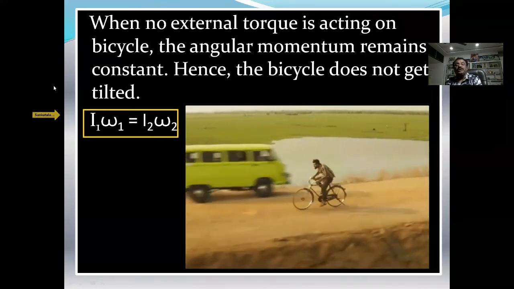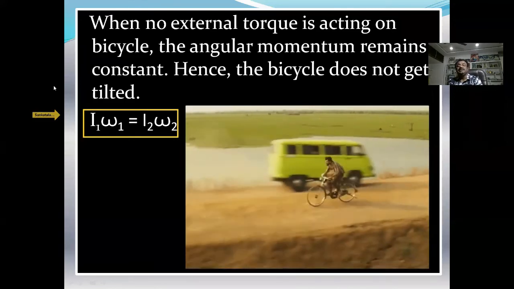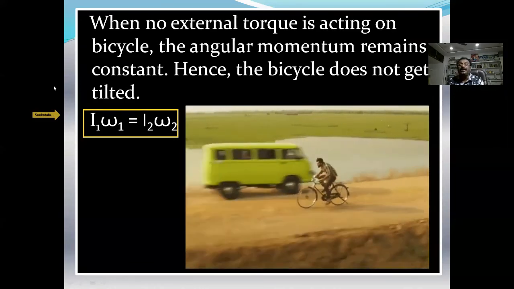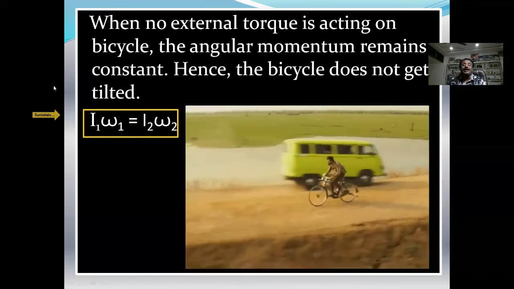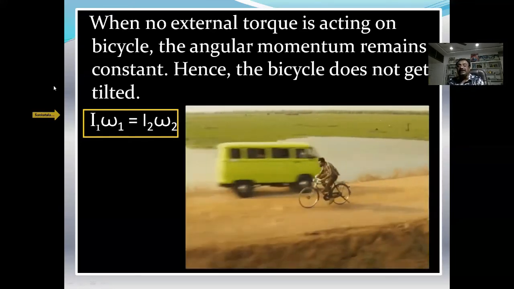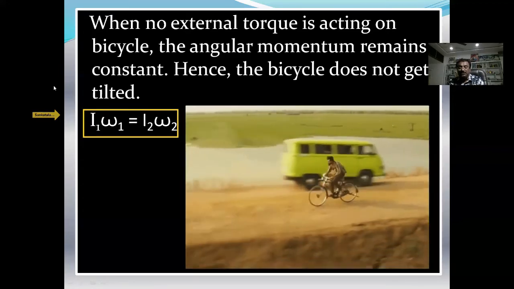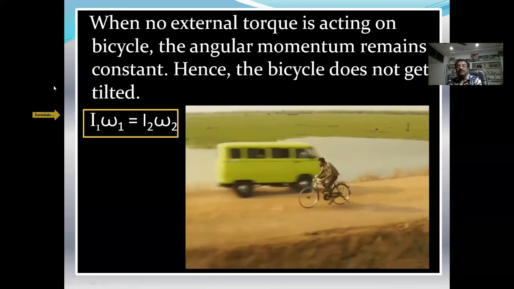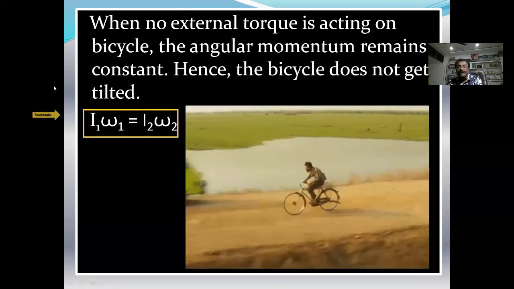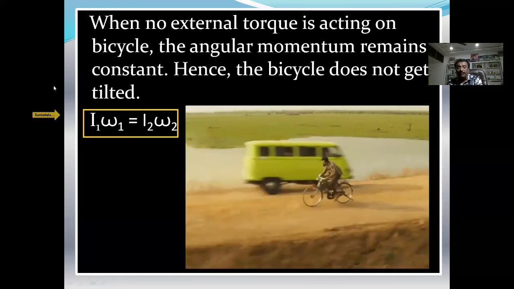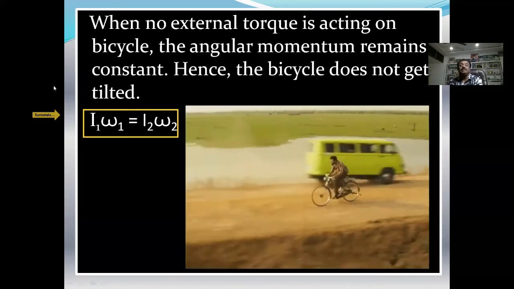So totally, you people study three conservation laws: the conservation of angular momentum, the conservation of linear momentum, the conservation of energy. In conservation of linear momentum, the total momentum before collision equals the total momentum after collision. When two bodies are colliding with each other, they are exchanging their momentum. One body's momentum decreases, the other body's momentum increases by an equal amount.